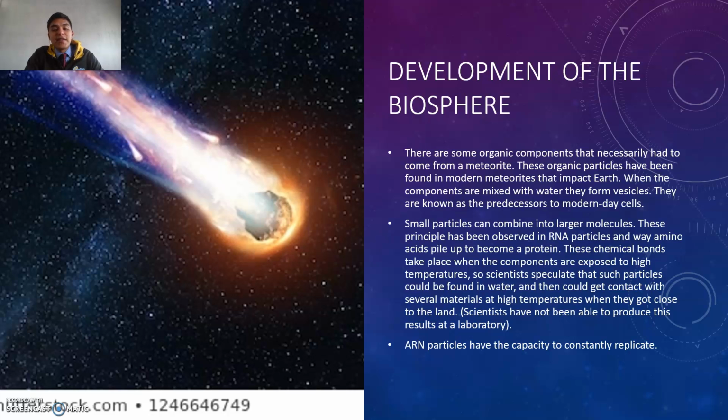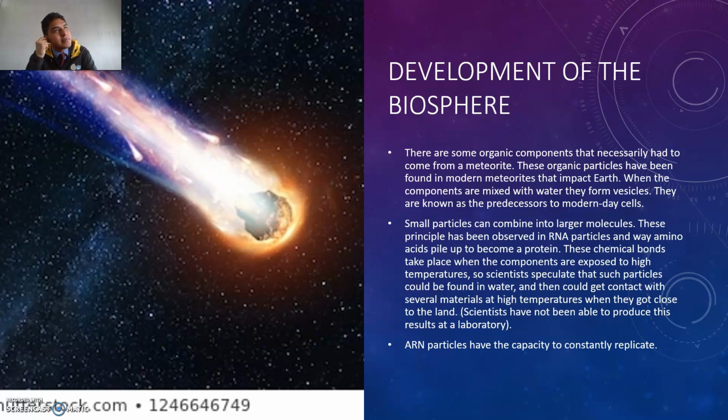So scientists speculate that such particles could be found in water and then could get in contact with several materials at high temperatures when they got close to the land. Scientists have not been able to produce these results in a laboratory, so they can only theorize about it. And RNA particles have the capacity to constantly replicate. So, of course, what we need to generate at first is an organism, like a microorganism, that can actually reproduce. So what we got at first can be multiplied and replicated on many occasions, so life can be